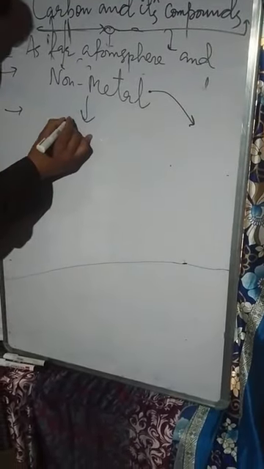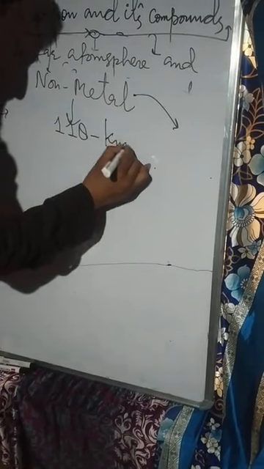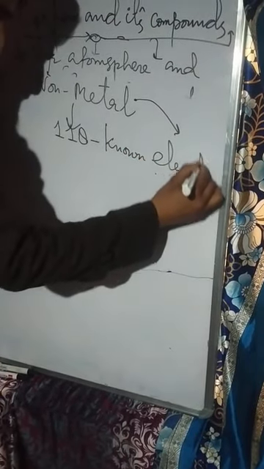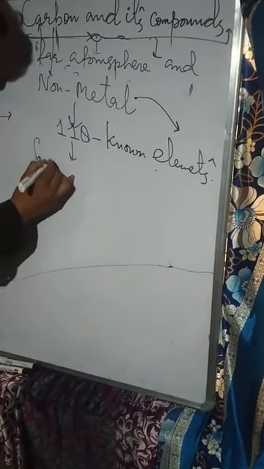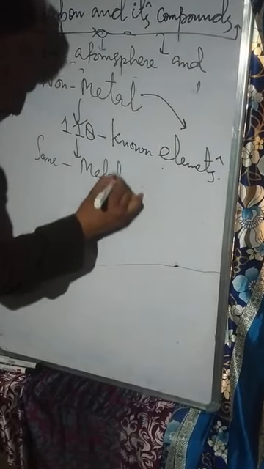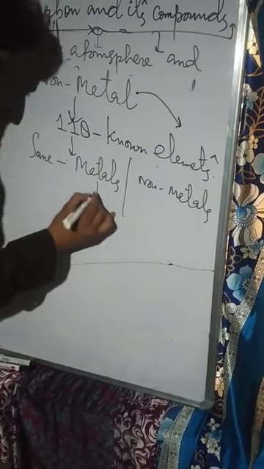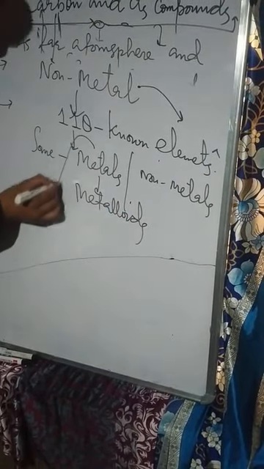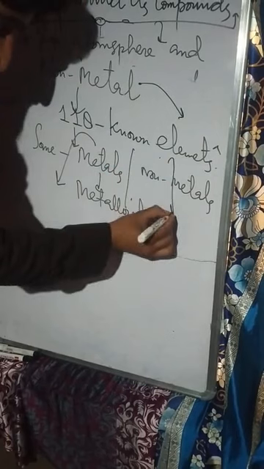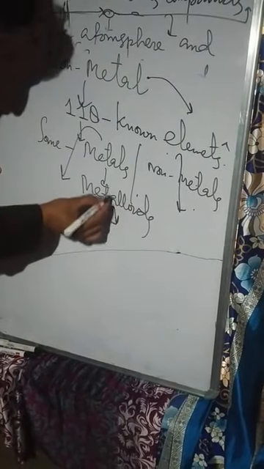As far as the modern periodic table is concerned, presently we have 118 known elements, and out of these, some are metals, some are non-metals, and some are metalloids. I told you these metals are electropositive in nature and these non-metals are electronegative in nature. And these metalloids are in between the metals and non-metals. Sometimes they behave as metals and sometimes as non-metals.